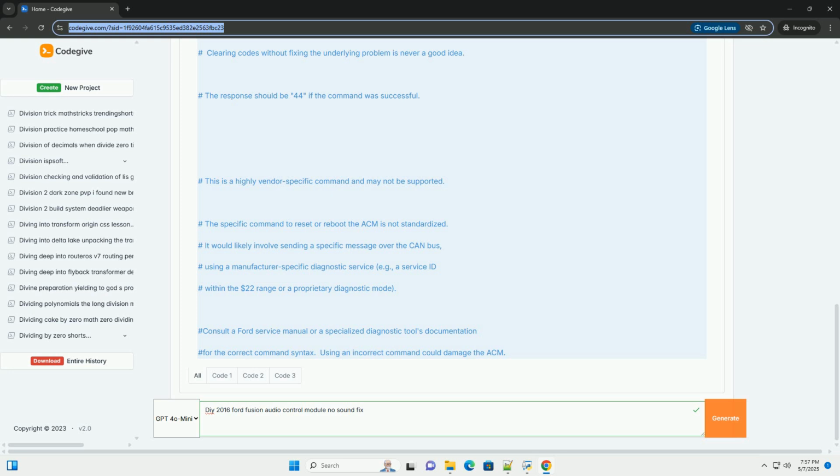5. Test the power and ground at the ACM connector. Reconnect the negative battery terminal, temporarily. Using a multimeter, check for power at the appropriate pins on the ACM connector. Refer to a wiring diagram for your 2016 Ford Fusion, available online or in a repair manual, to identify the power and ground pins. You should have 12V plus on the power pin, with the ignition on.